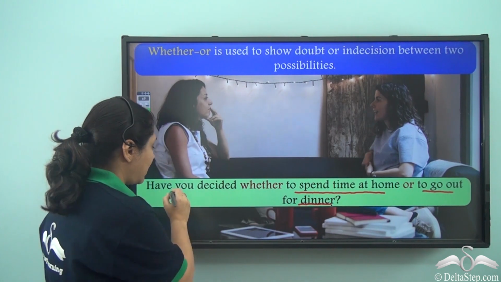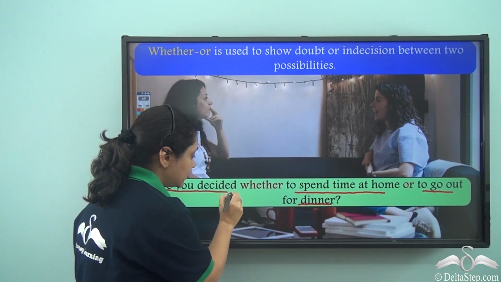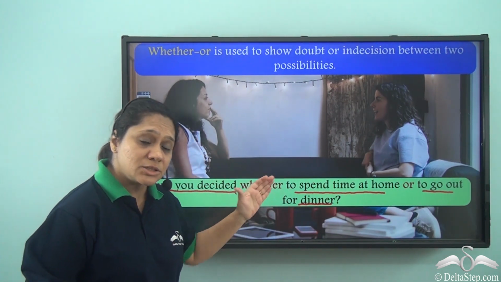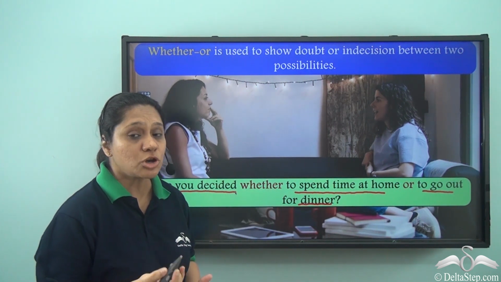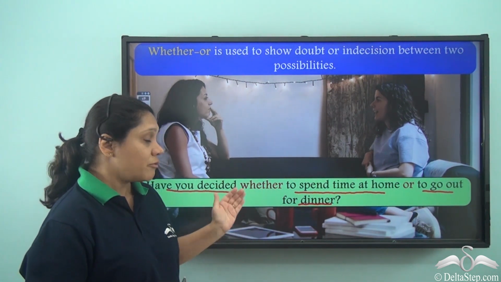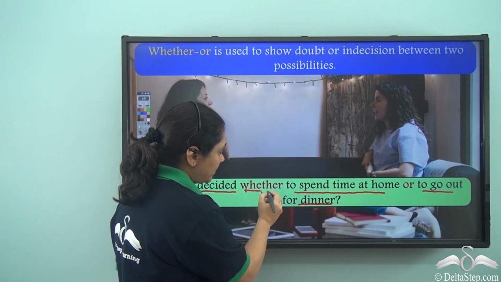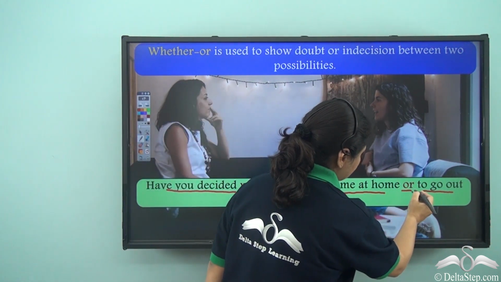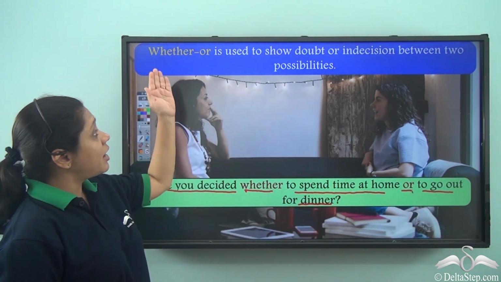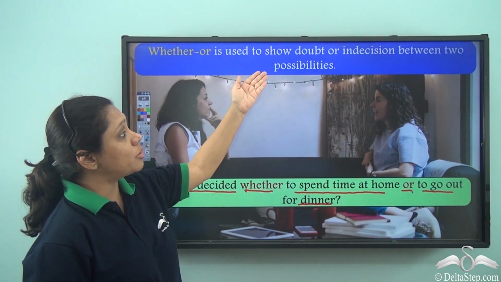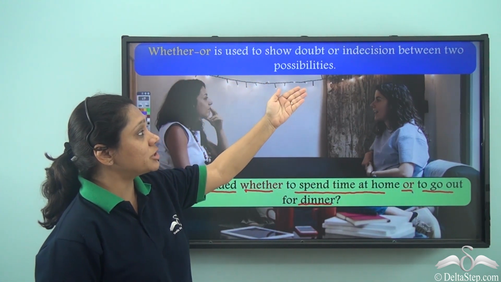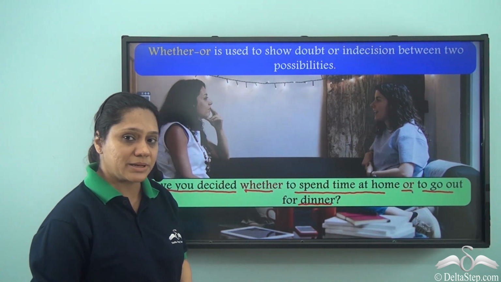How do we know? Have you decided? So this sentence shows that there is some doubt or indecision. So we have used whether or. As we can see, whether or is used to show a doubt or indecision between two possibilities.